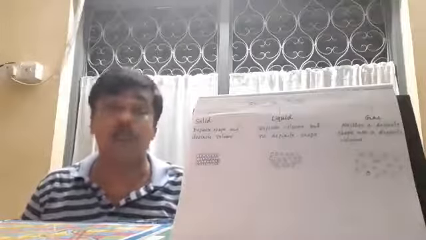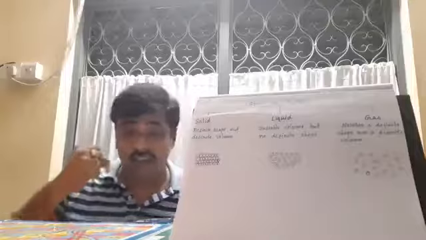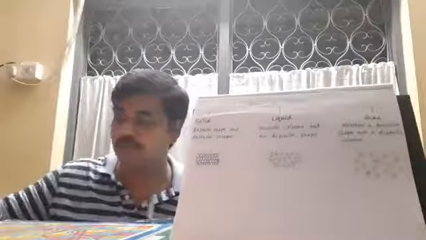I hope it is visible. There are three states of matter: solid, liquid and gas. Solid, and we all know solid, has definite shape and definite volume. Many examples are there. See, definite shape, definite volume, solid. Anything you can take, one glass, definite shape, definite volume, solid.